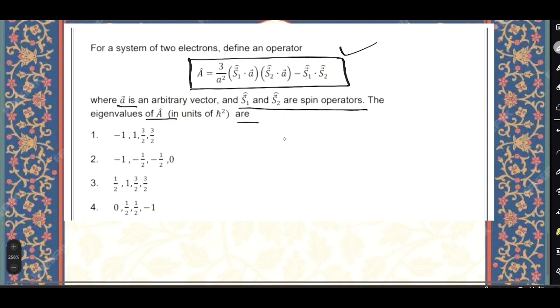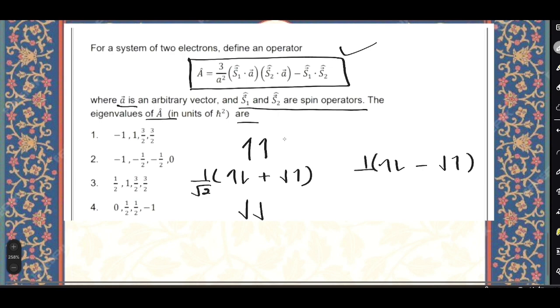So to simplify, we know two electrons can be in any of these states. It can be up, up, it can be down, down, or it can be in this superposition state, that is up, down plus down, up. Okay, this is also a possible state, and also one more possible superposition state is up, down minus down, up, with 1 by root 2.